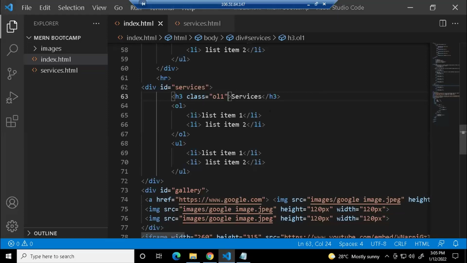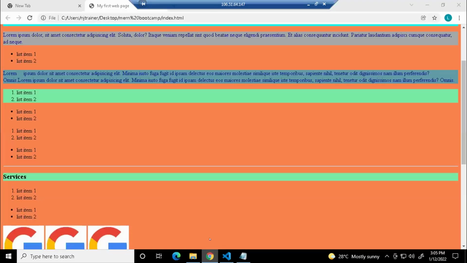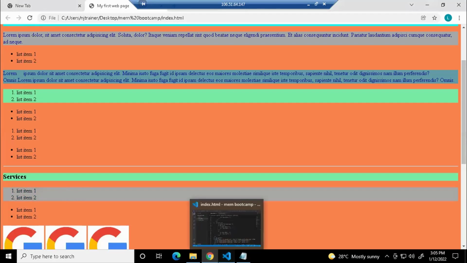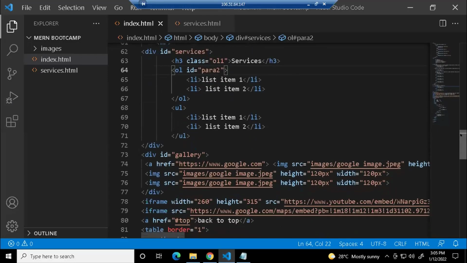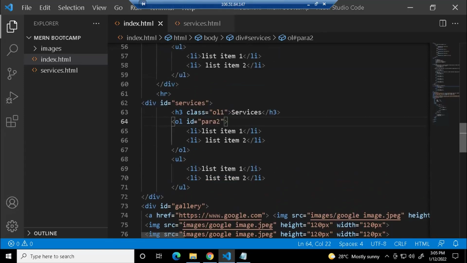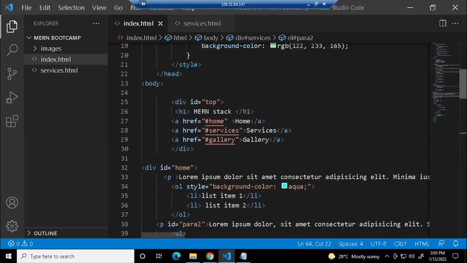IDs are also reusable. Now let us say in this OL tag, I'm giving ID equals, what is the ID we have created? I think it's para2. Save this, and now you can see this is in gray color. So if you want that property to be applied to the other tags, you can apply that class or you can apply that ID. Am I clear with this?